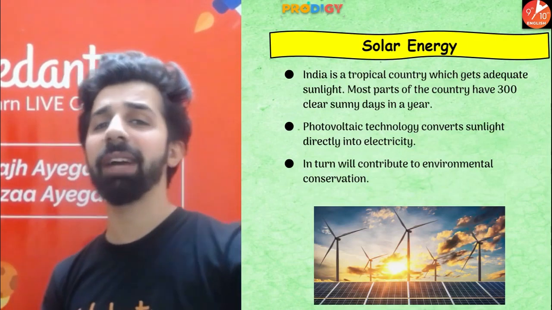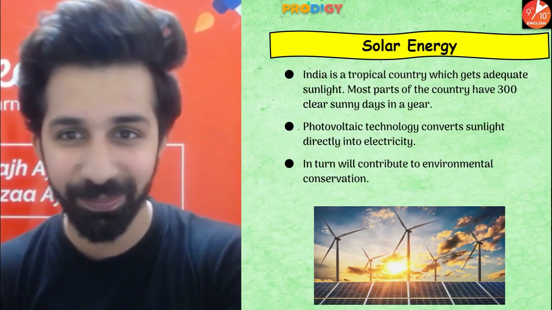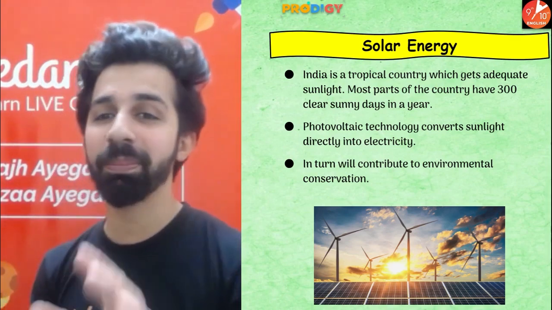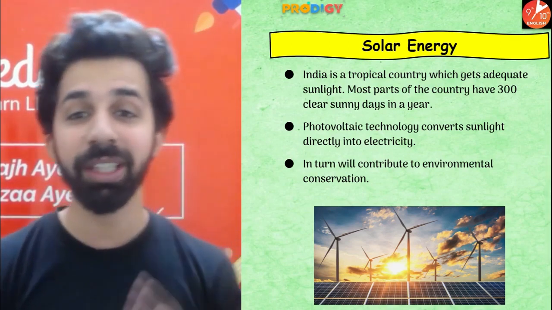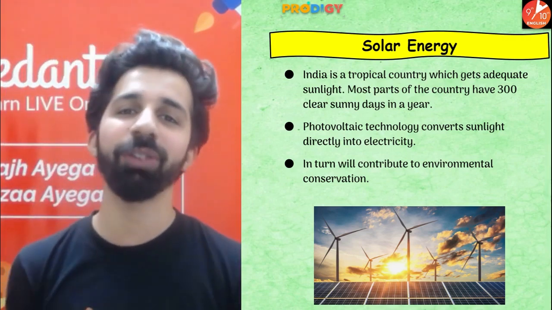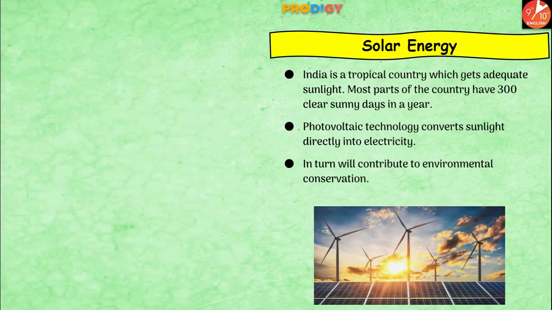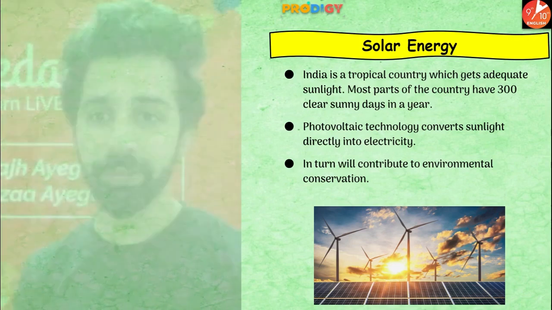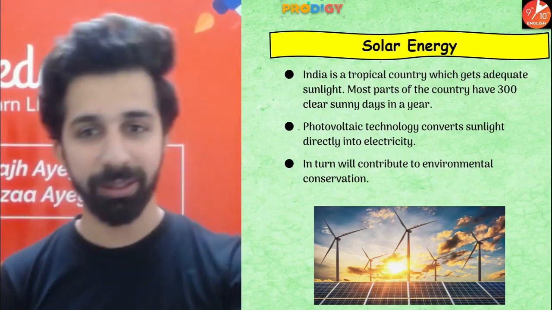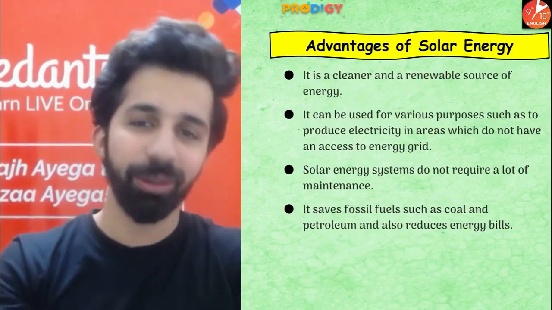Now guys, India has a lot of potential for solar energy. Why? Because India is a tropical nation. Most parts of the country have 300 clear sunny days in the year, which can provide a lot of potential for solar energy. Now guys, there is a technology which we call photovoltaic technology, which converts sunlight directly into electricity. It in turn will contribute to environmental conservation also.